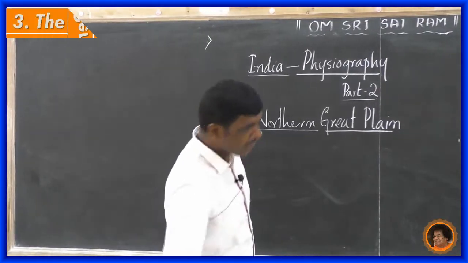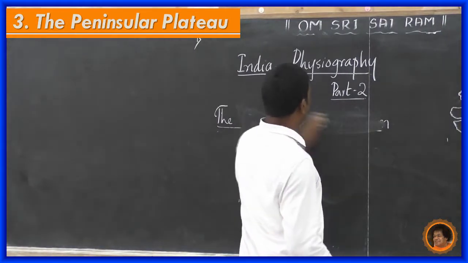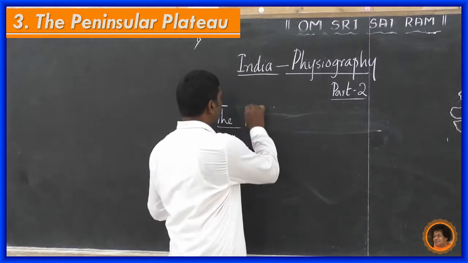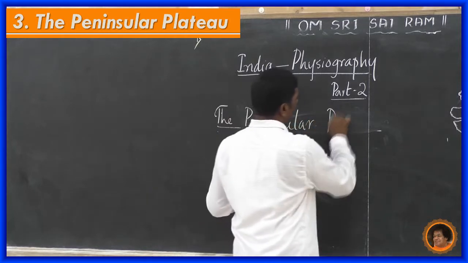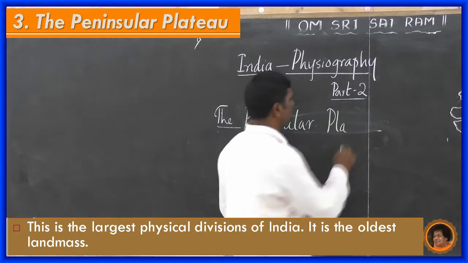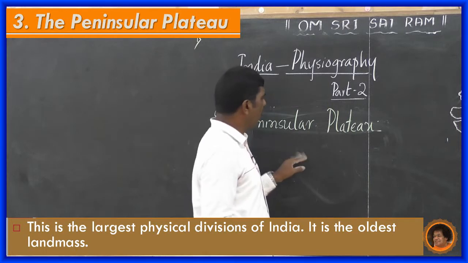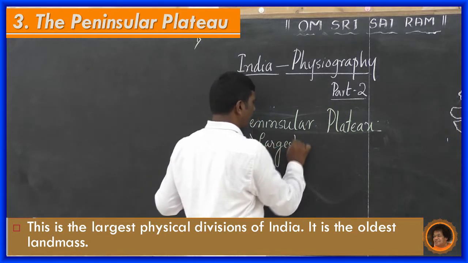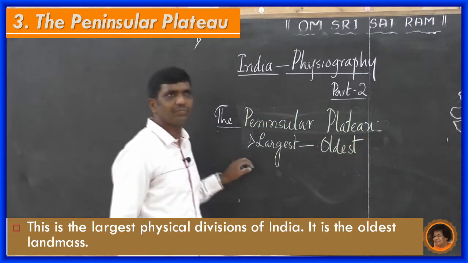Now we are going to see the Peninsular Plateau. Why is it great? The Peninsular Plateau is the largest physical division of India, and the second point is that it is the oldest one.